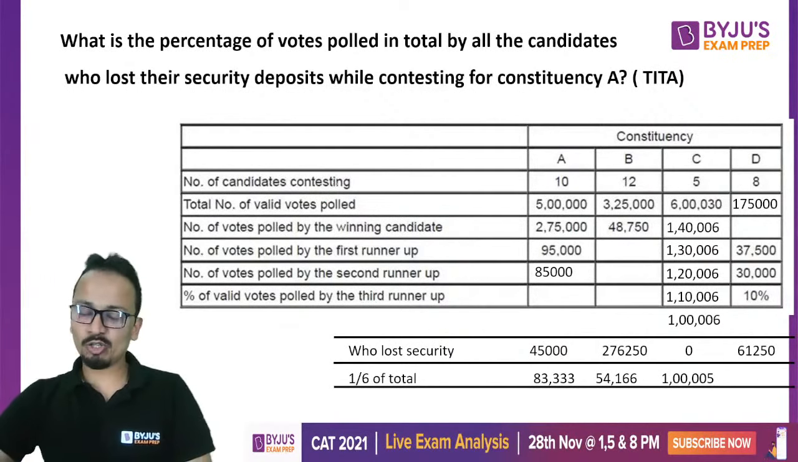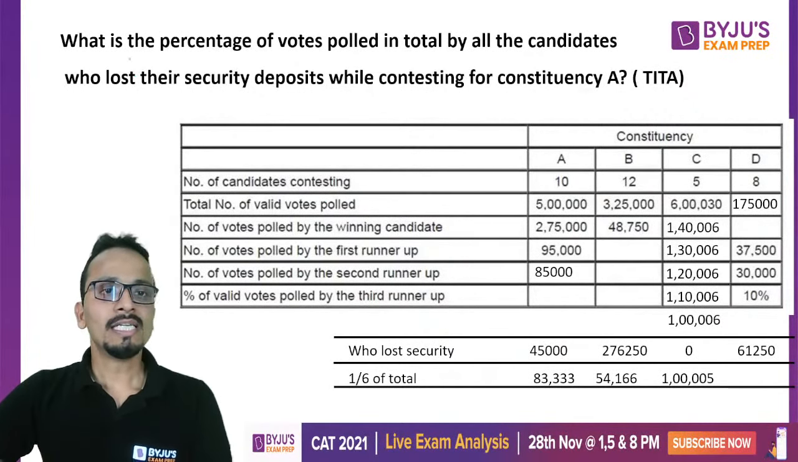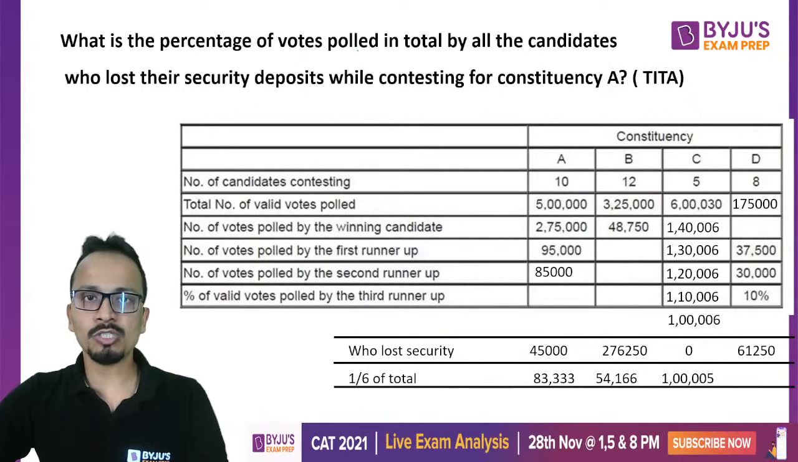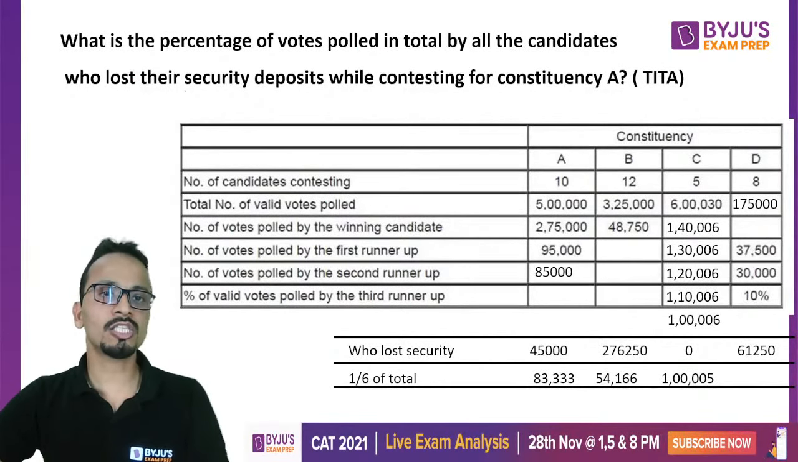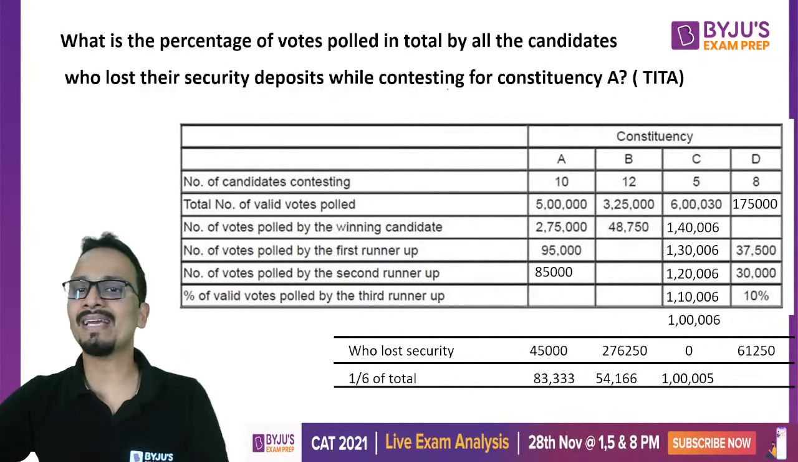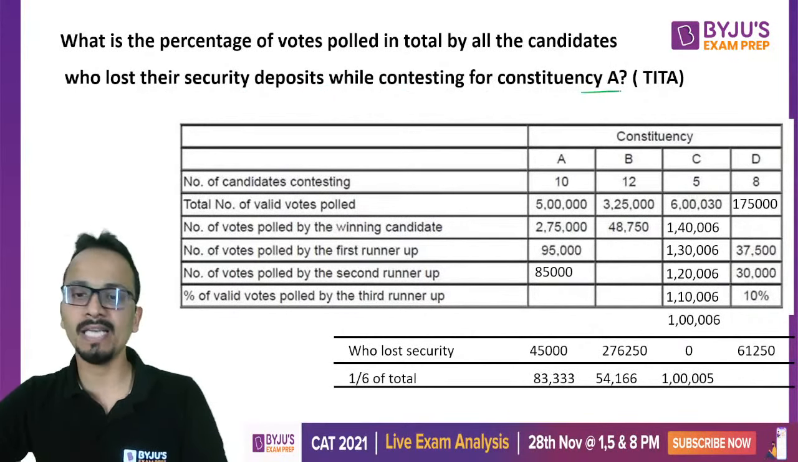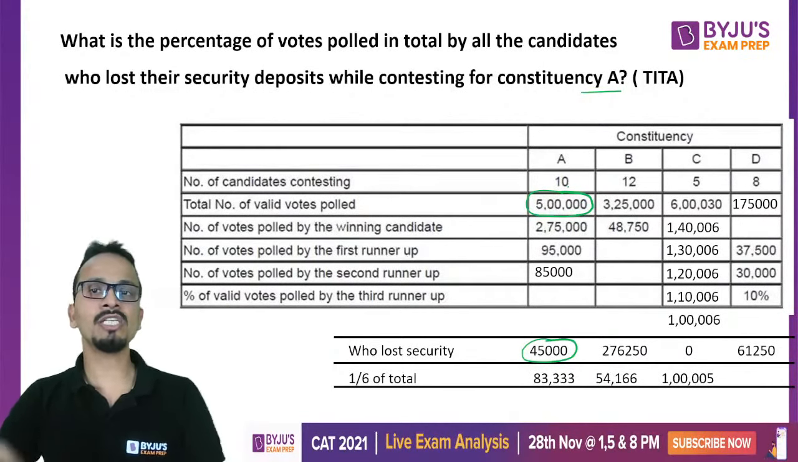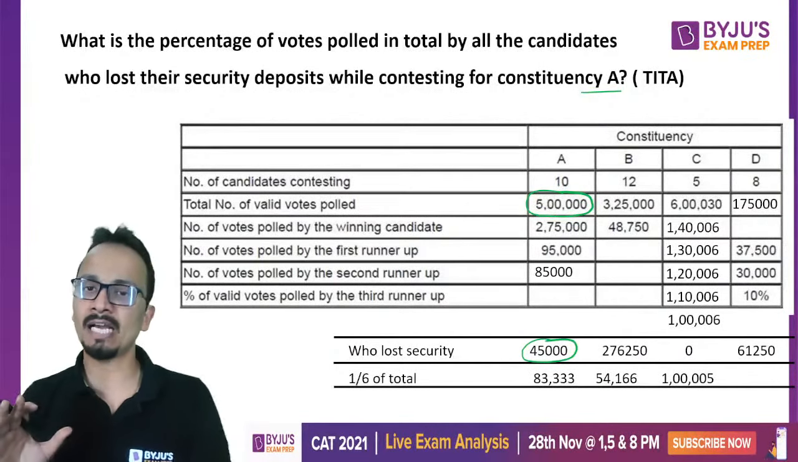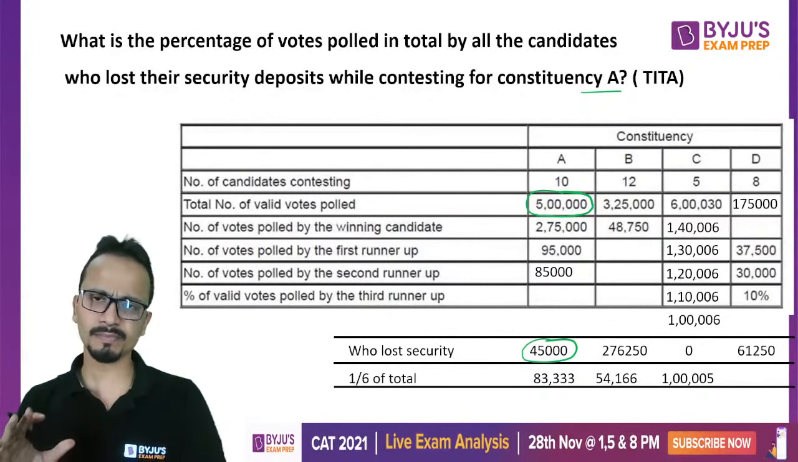Yes, Chandan, have another look at this set. Now the first question is, what is the percentage of votes polled in total by all the candidates who lost their security deposits while contesting for constituency A? In constituency A, the candidates who lost their security deposit got 45,000 votes out of 5 lakh votes. Now we have to calculate 45,000 as a percentage of 5 lakhs.